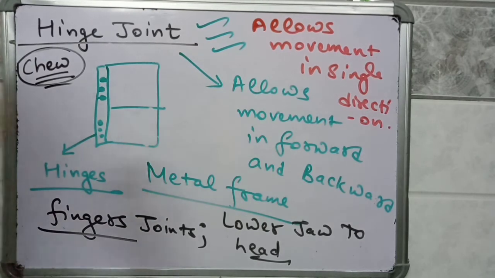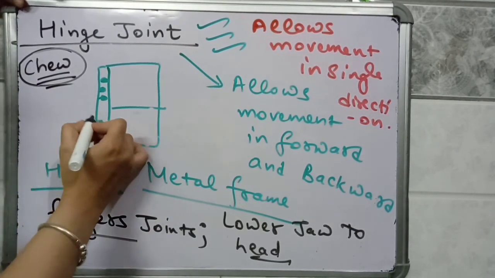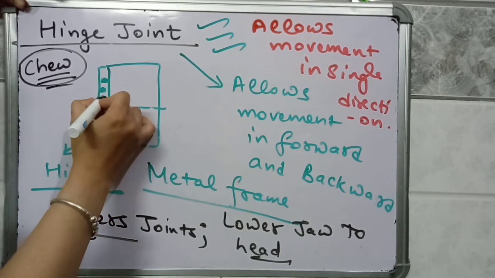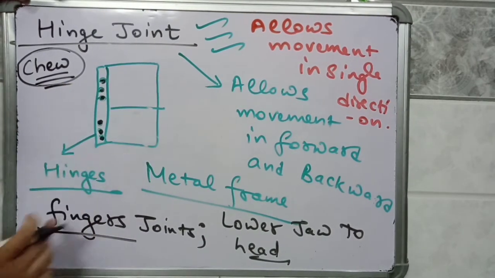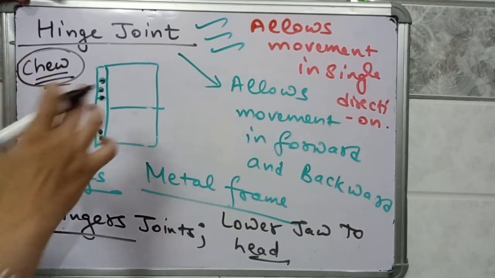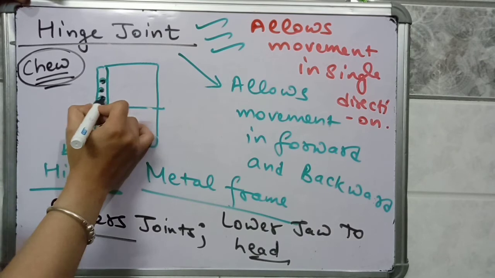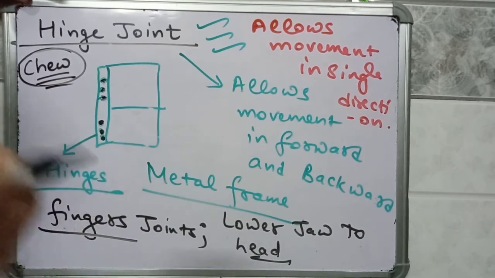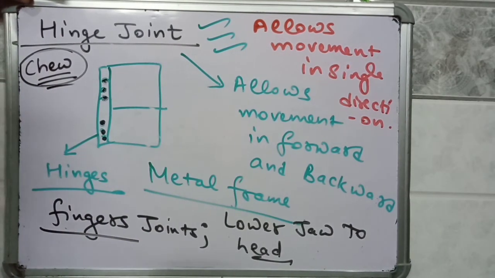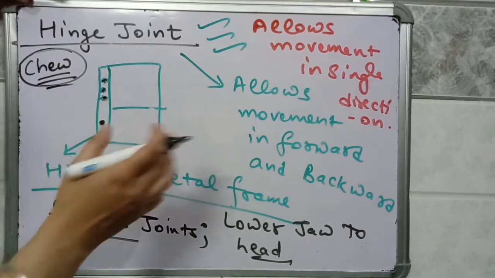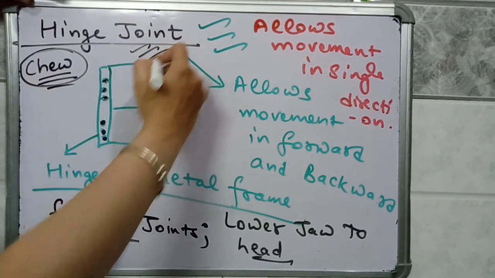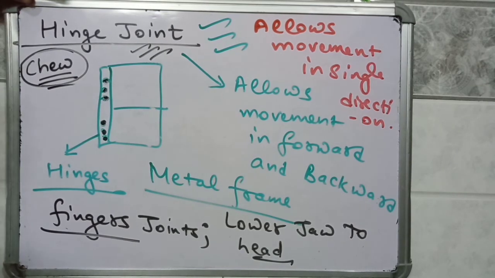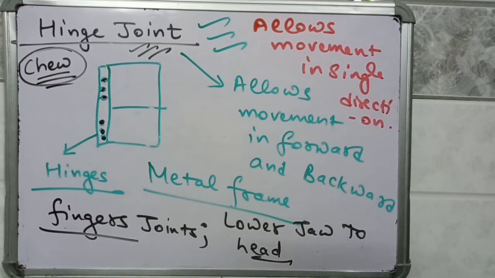So what type of joint is a hinge joint? In a hinge joint, bones are connected with the help of some small joints, just like the joints present in a door. Doors are connected to a metal frame with the help of small metal joints. Just like that, bones are connected with the help of some small joints, and this kind of arrangement forms the hinge joint. A hinge joint allows movement in a single direction. The bones can only move in forward and backward direction.